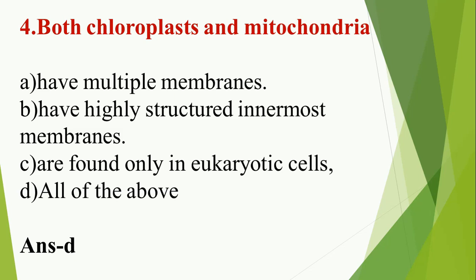But chloroplast is found only in plant cells containing the pigments within the plastids, and it is not present in the animal cell. But mitochondria is present in animal cell. So both chloroplast and mitochondria have multiple membranes, have highly structured innermost membranes. They are found only in eukaryotic cells. So the answer is D.